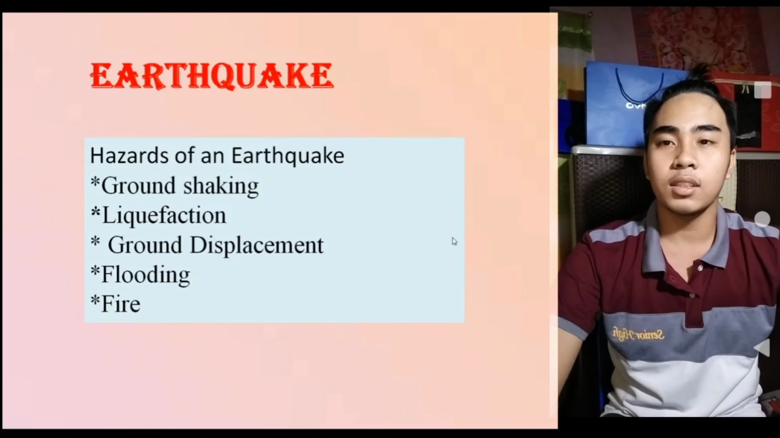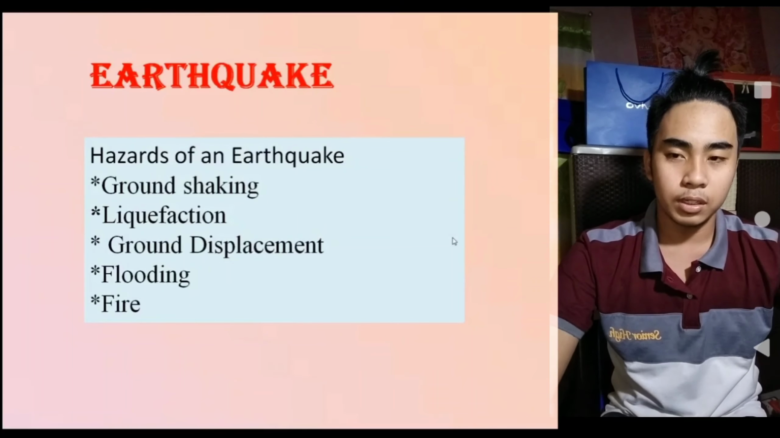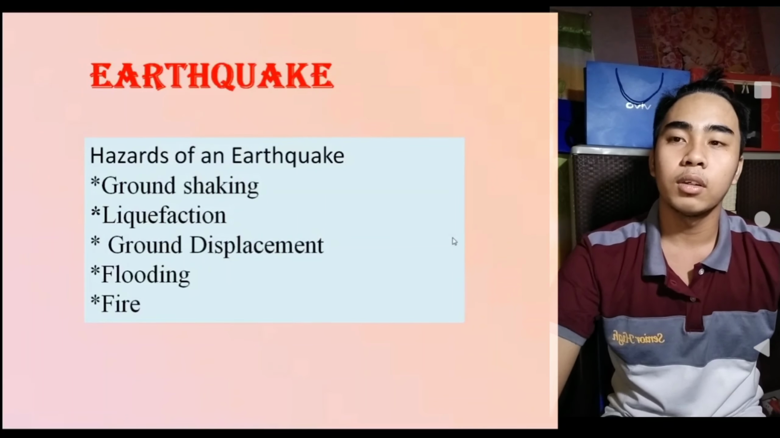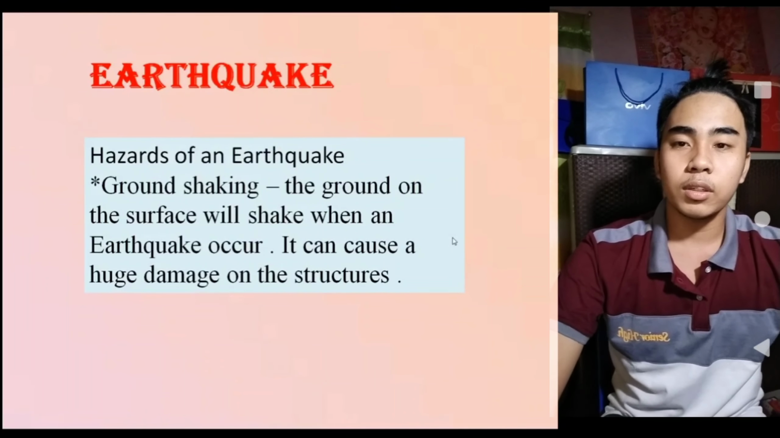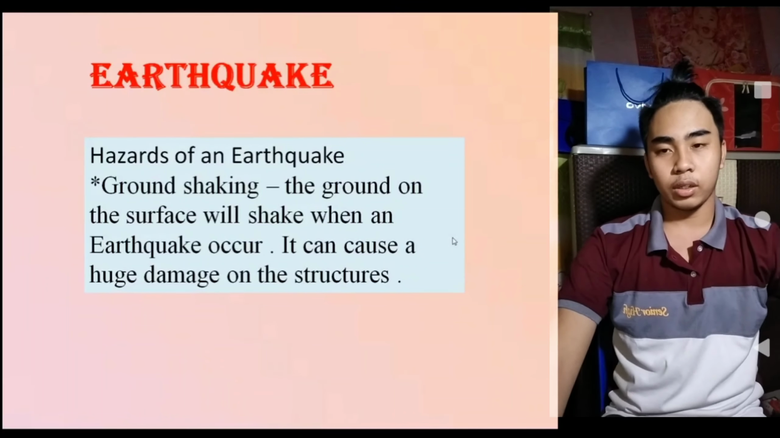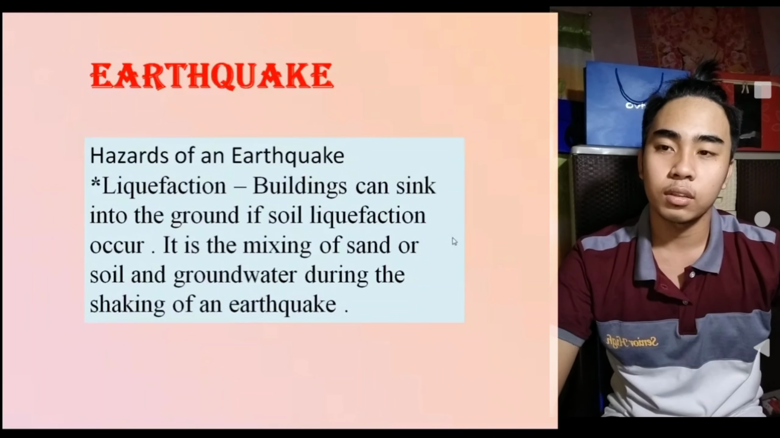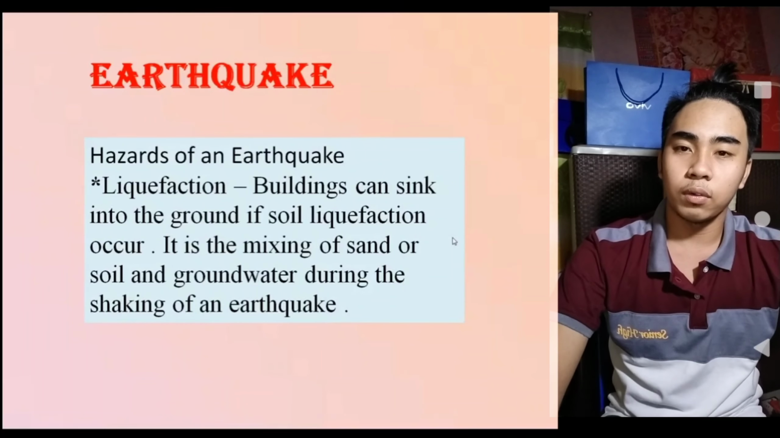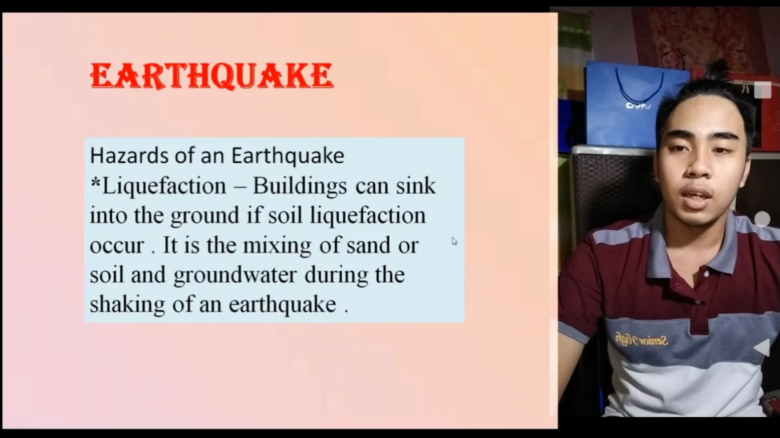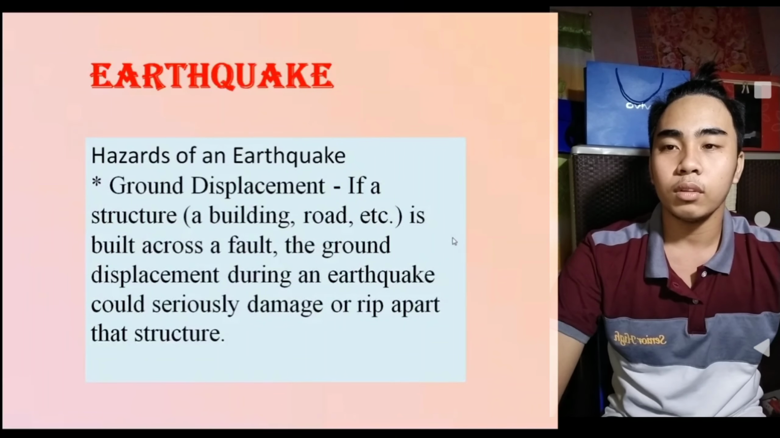So, these are the hazards of an earthquake: ground shaking, liquefaction, ground displacement, flooding, and fire. The first one is ground shaking. The ground on the surface will shake when an earthquake occurs. It can cause huge damage to structures. Liquefaction. Buildings can sink into the ground if liquefaction occurs. It is the mixing of sand or soil and groundwater during the shaking of an earthquake.